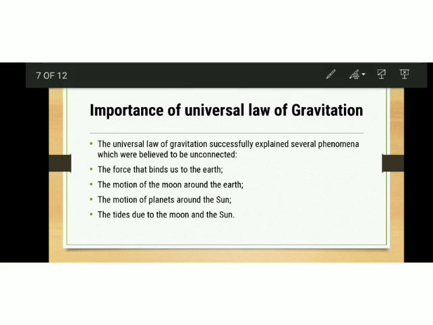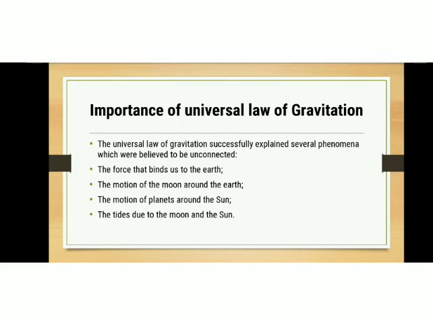Now, what is the importance of this universal law of gravitation? The universal law of gravitation could successfully explain several phenomena which were believed to be unconnected at one time. It could explain the following things: the force that binds us to the earth. Which force binds us to the earth?